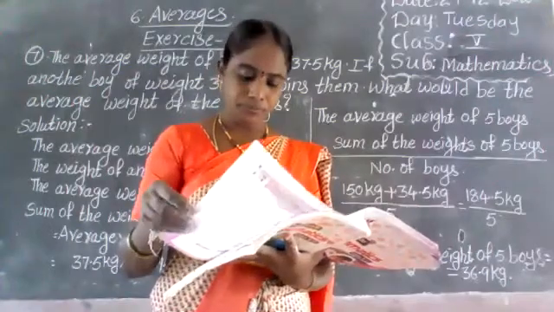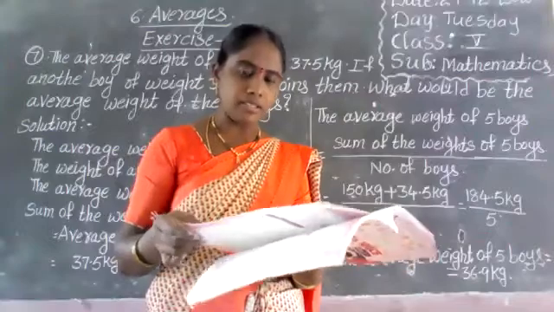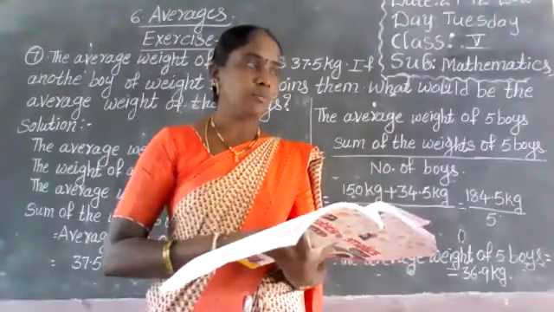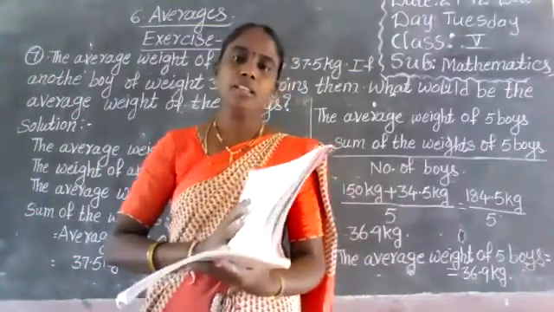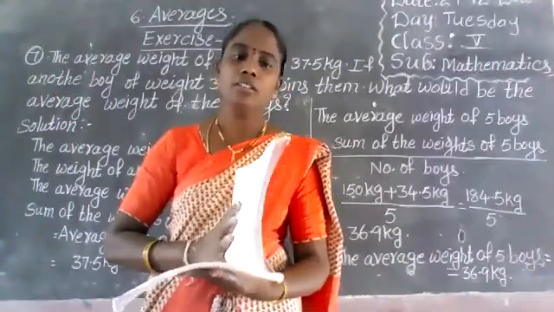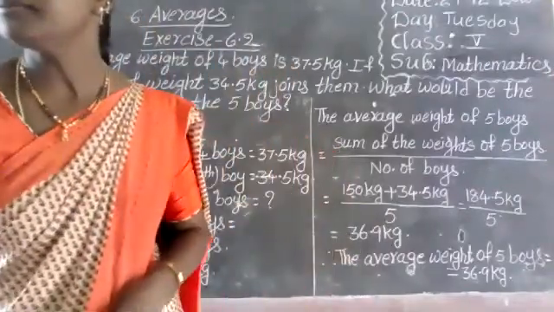Okay. Next, complete the revision exercise problems, children, and complete the fill in the blanks also. In tomorrow's class, I will explain speed, time and distance. In the average unit, if you have any doubt, you call me. Now I will explain the worksheet. Take out the worksheet, children.